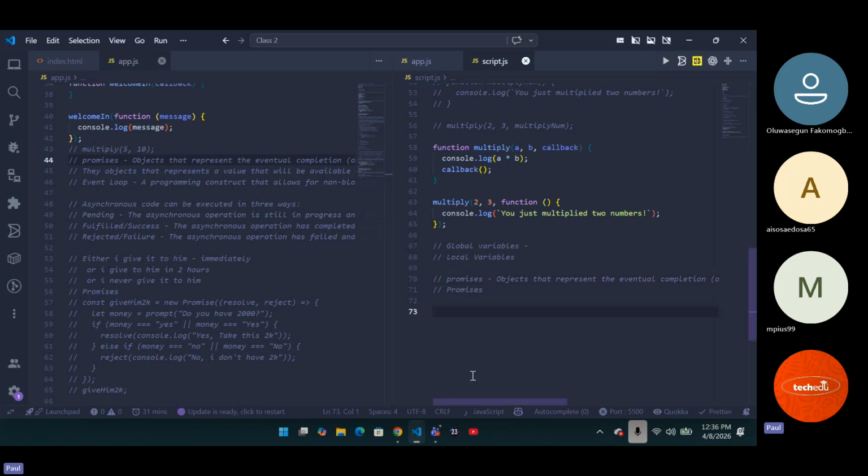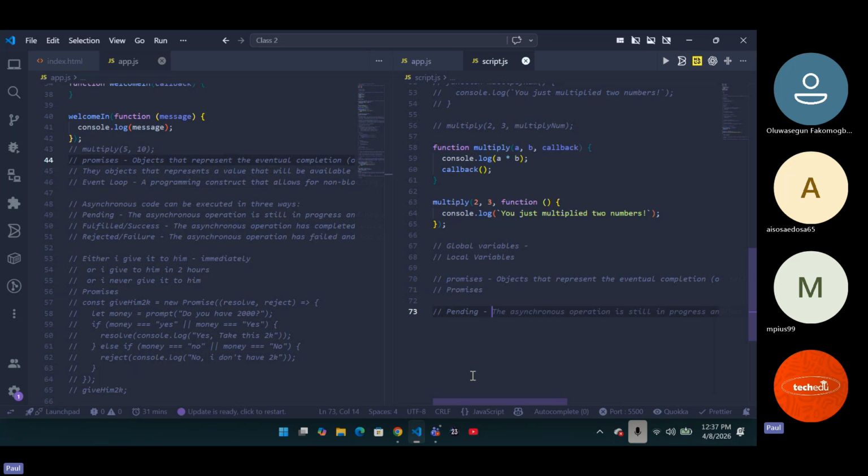Promises is saying that I'm keeping this thing with you, and I want you to give me a value later. Two values are very important: success and failure of that particular value. So three things are important in every promise. The first again is pending, which you will always have. Pending will always be the initial stage, that stage whereby a particular program is not completed.